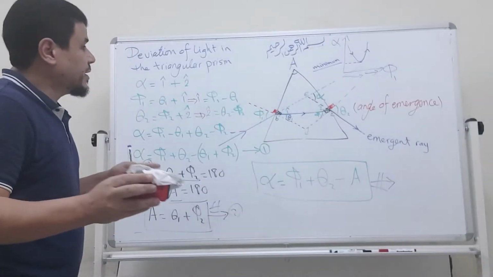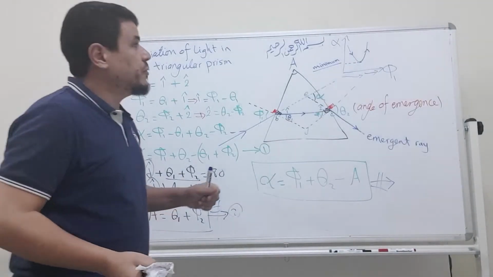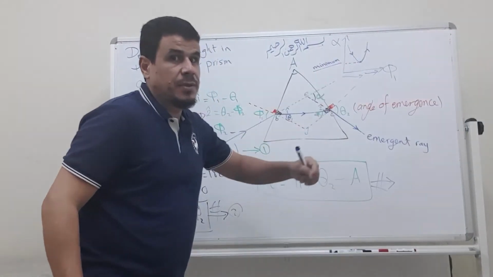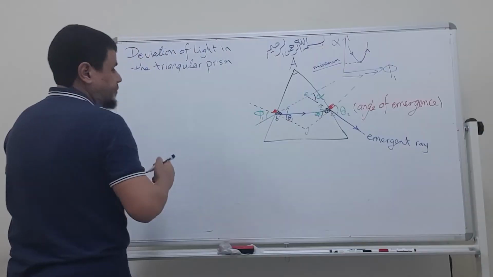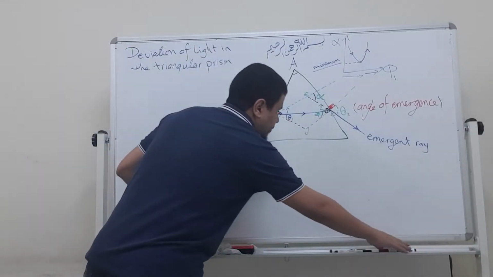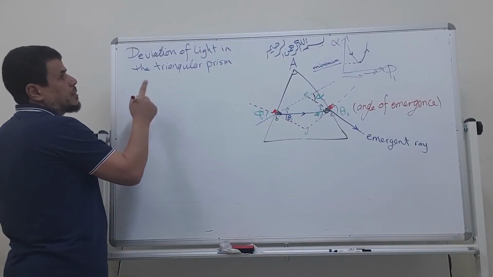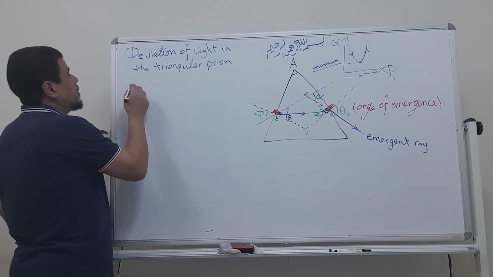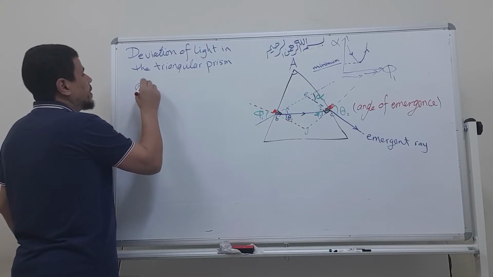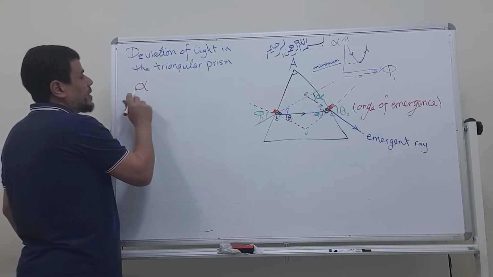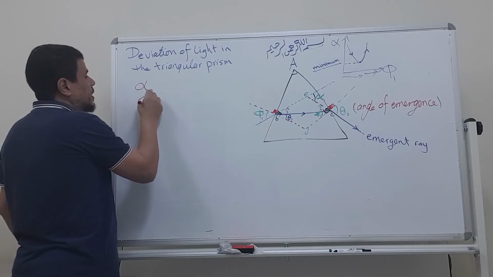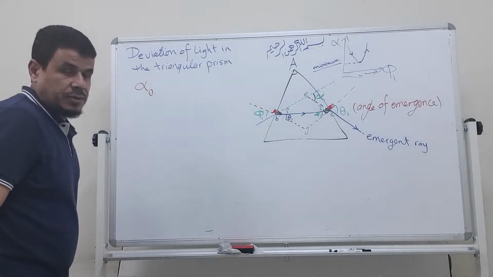Now everything is clear. Let's move to talk about the minimum deviation. As we said, the angle of deviation is called alpha. The minimum deviation is called alpha naught.